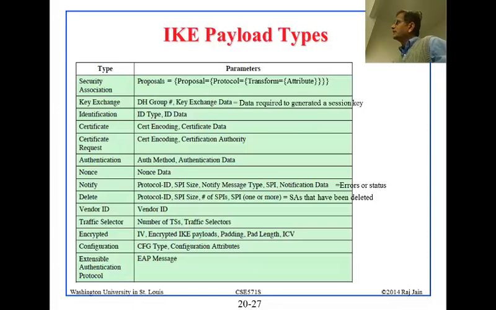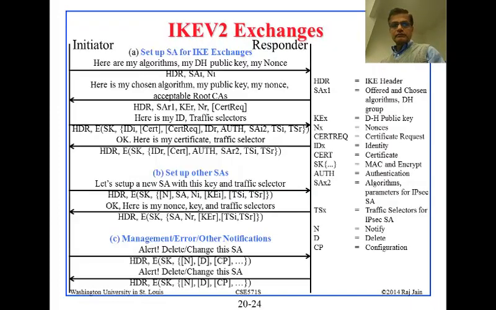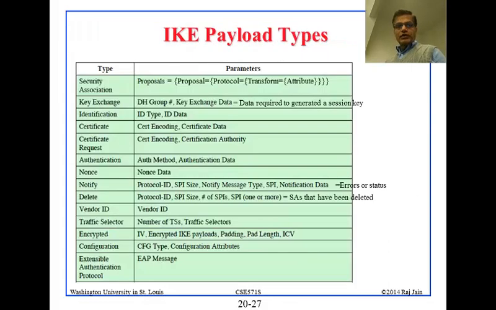Now, the first thing, security association. Here, these SAs, these algorithms, what you do is you negotiate. And the negotiation is a little bit complicated. Basically, negotiations consist of a number of proposals.